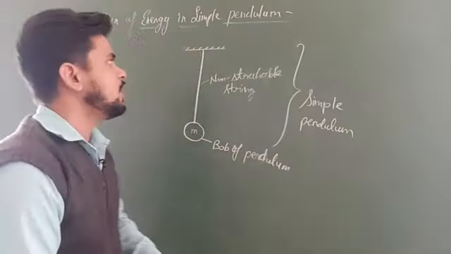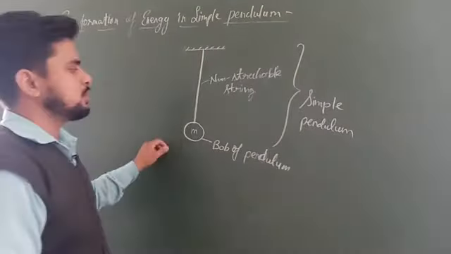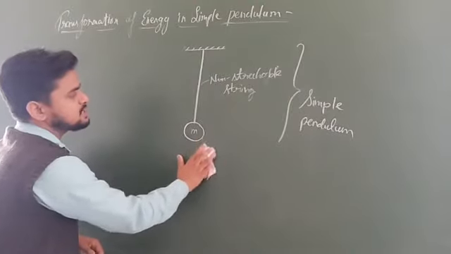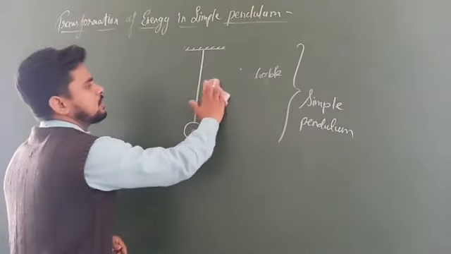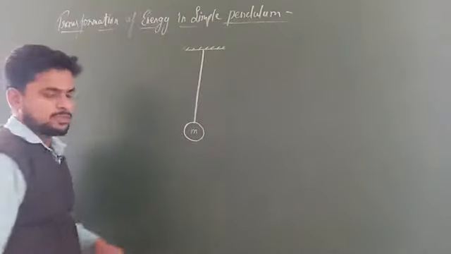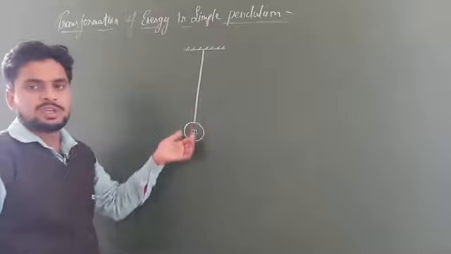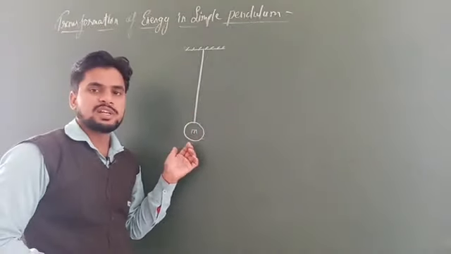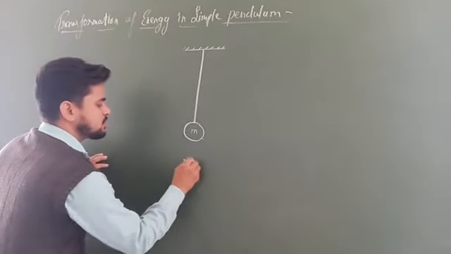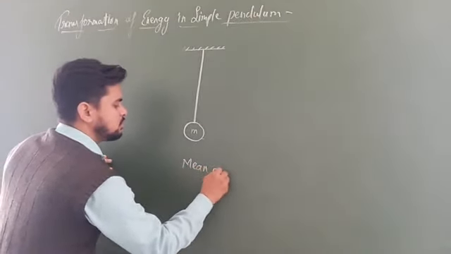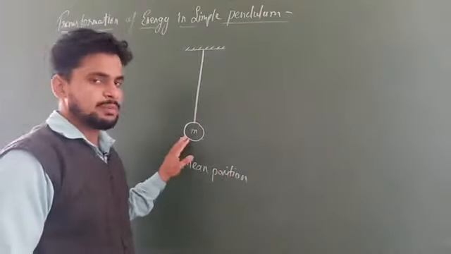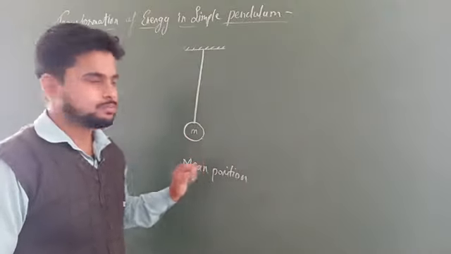Now we have to understand how the energy is transforming in a simple pendulum. In order to understand the transformation of energy, first we have to displace this simple pendulum. Again students, I would like to tell you that the position in which the pendulum is at rest, or undisturbed, is known as the mean position.